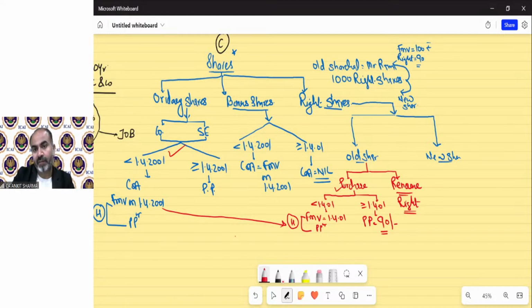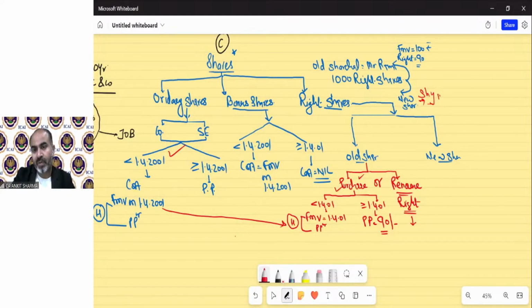Suppose one of the new shareholders is Shyam. Shyam wants to purchase it. So Mr. Shyam contacts Mr. Ram that if you are not willing to purchase these shares, can you transfer your right in my favor? Can you write to the company that my share should be transferred to Mr. Shyam? So Mr. Ram has two rights. Either he is going to purchase the share, or he is not going to purchase the share, but he can transfer the right to purchase the share in favor of any new shareholder.